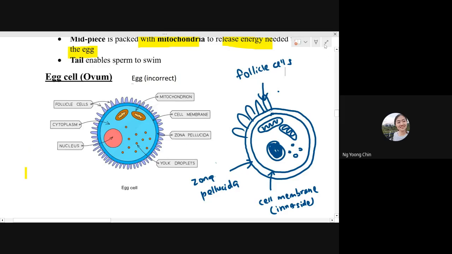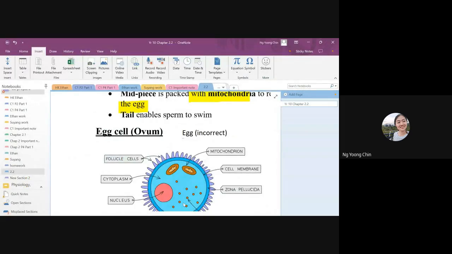Maybe I put a picture for you to have a look, because the ovum is being surrounded by many layers of the follicle cell, or we call it the jelly coat. I think this picture should be better for showing you.